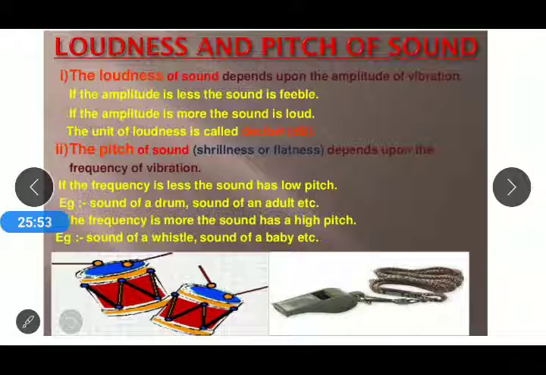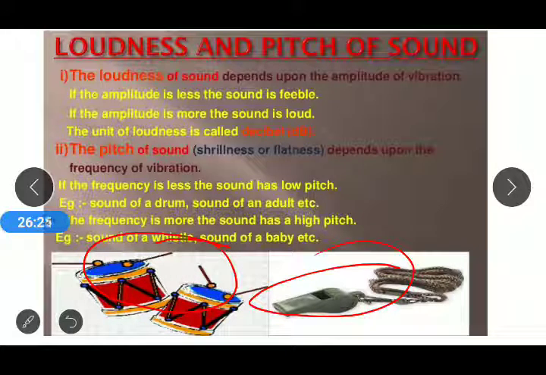Now another question arises: what are the loudness and pitch of sound? There is a difference between pitch, which is also called the shrillness or flatness of a sound, and loudness, that means how loud we are able to speak. The loudness and shrillness of a sound can easily be understood by examples like the sound of a drum and the sound of a whistle. The sound of a drum is much louder compared to the sound produced by the whistle.